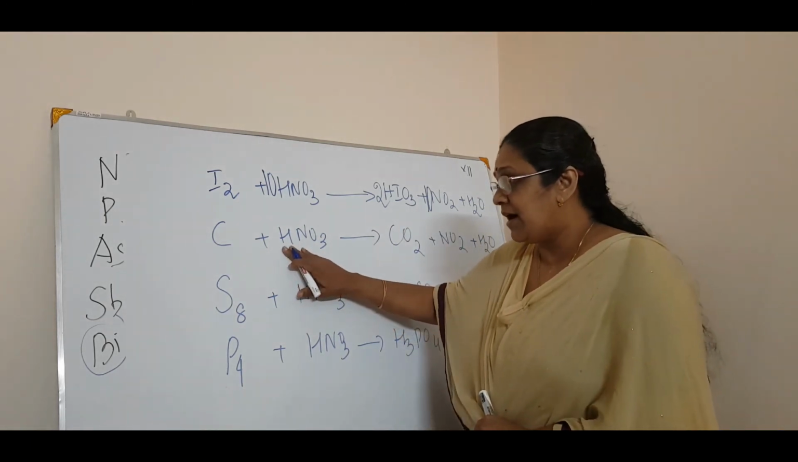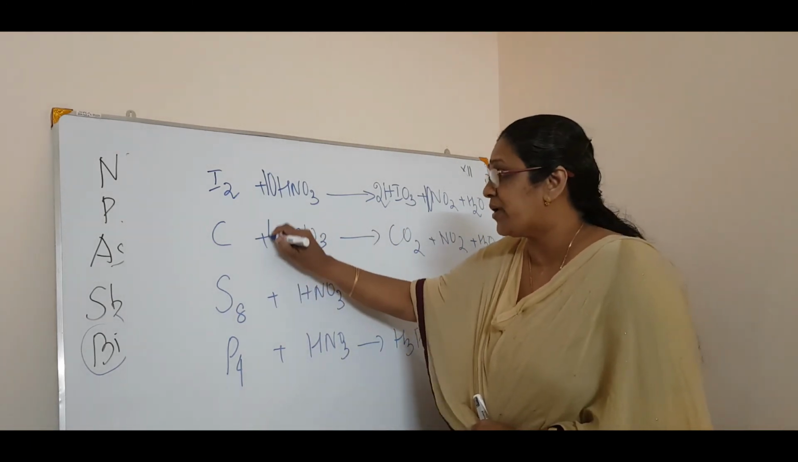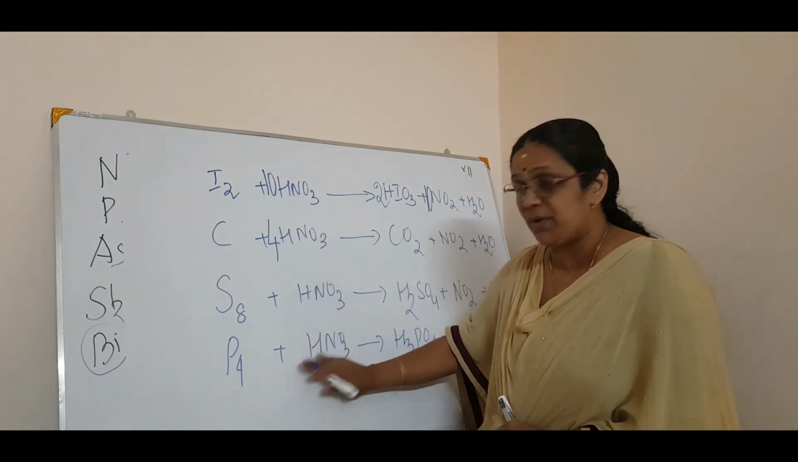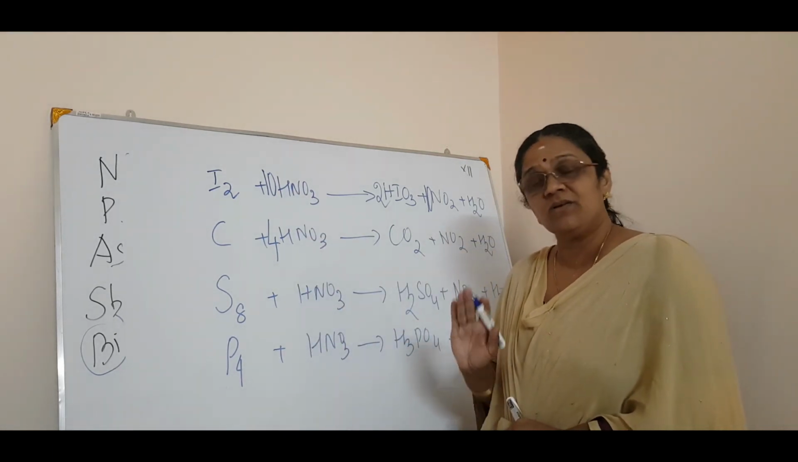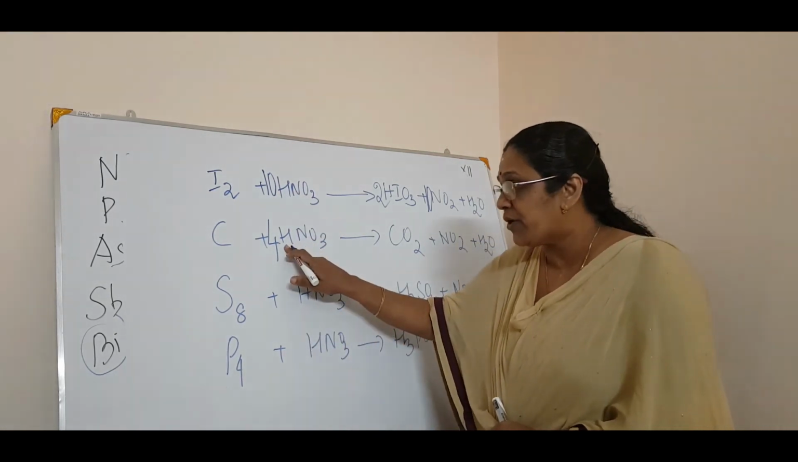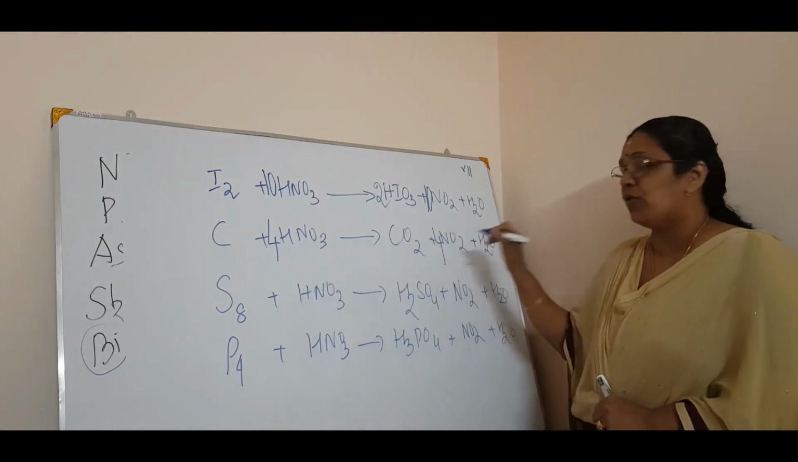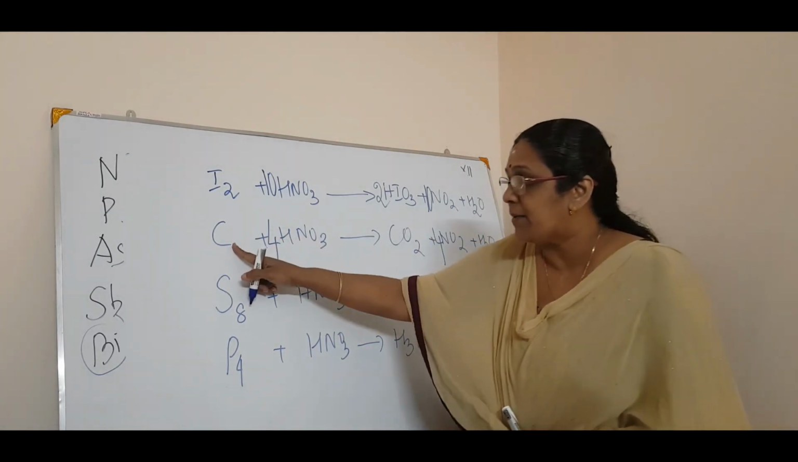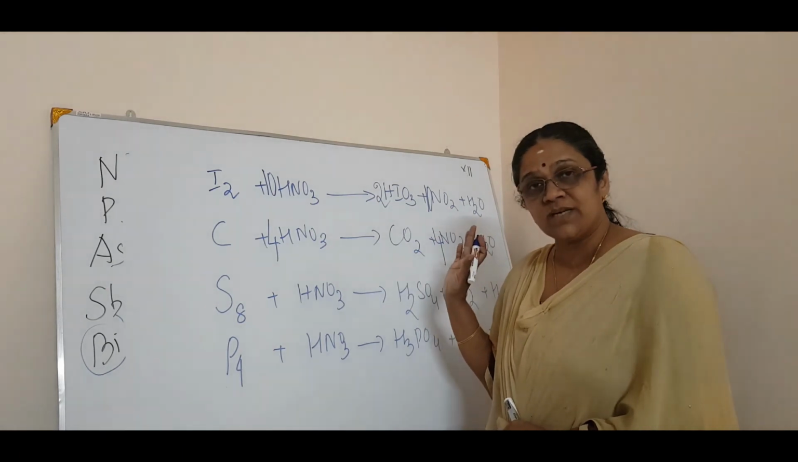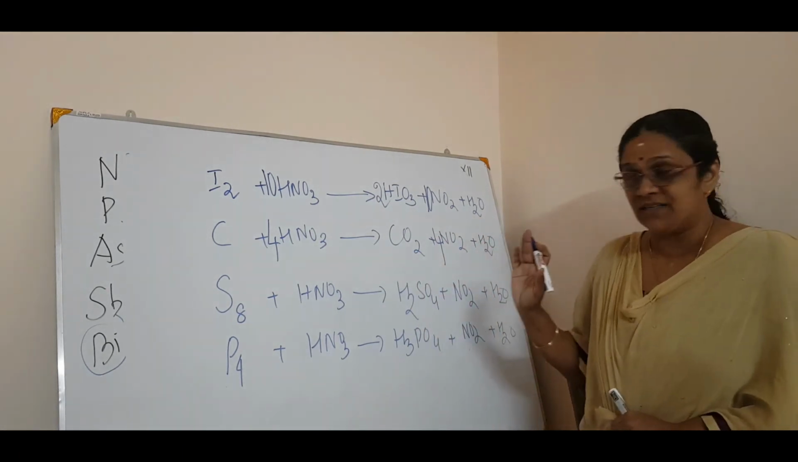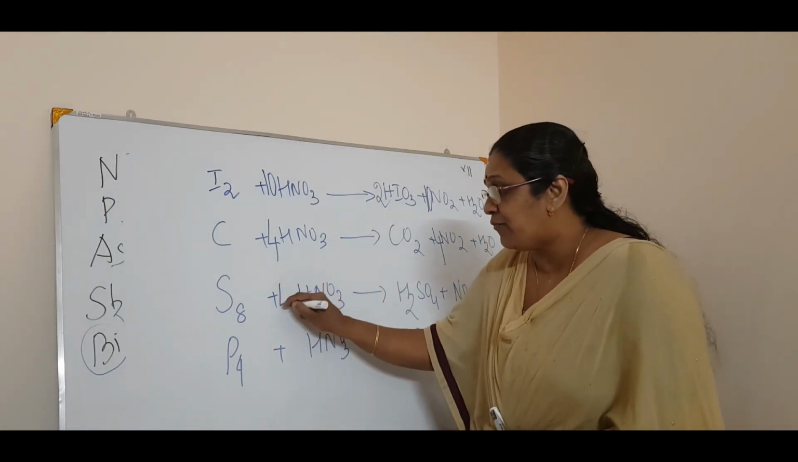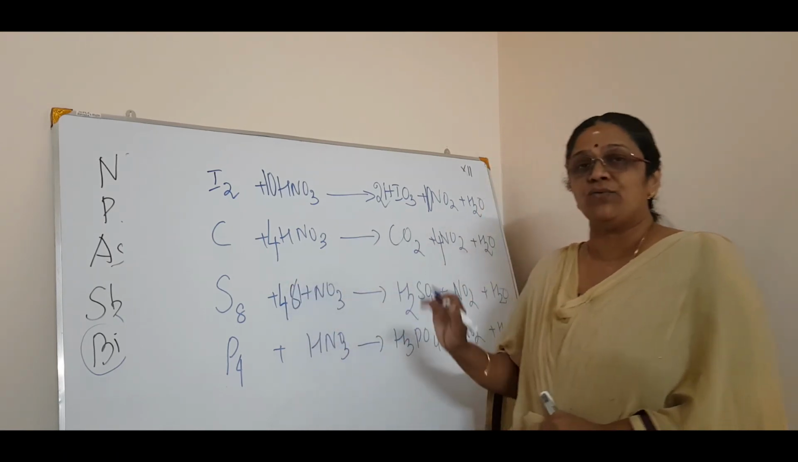Now carbon, it is 4 HNO3. So this stoichiometry you have to study by heart or by any means. So if it is 4 HNO3, how many NO2? 4 NO2. How many carbon? 1. So 1 CO2. Correct. Water we balance later. Now this is 48 HNO3. This you have to study.